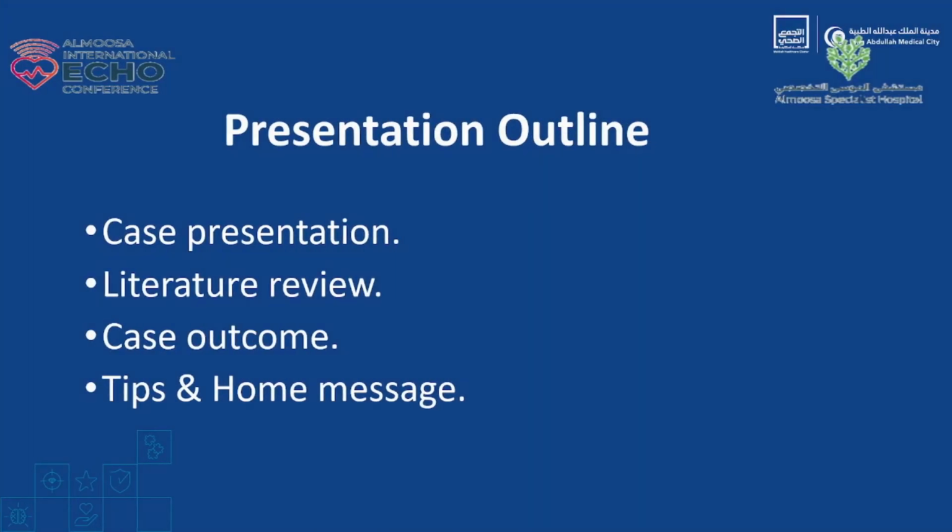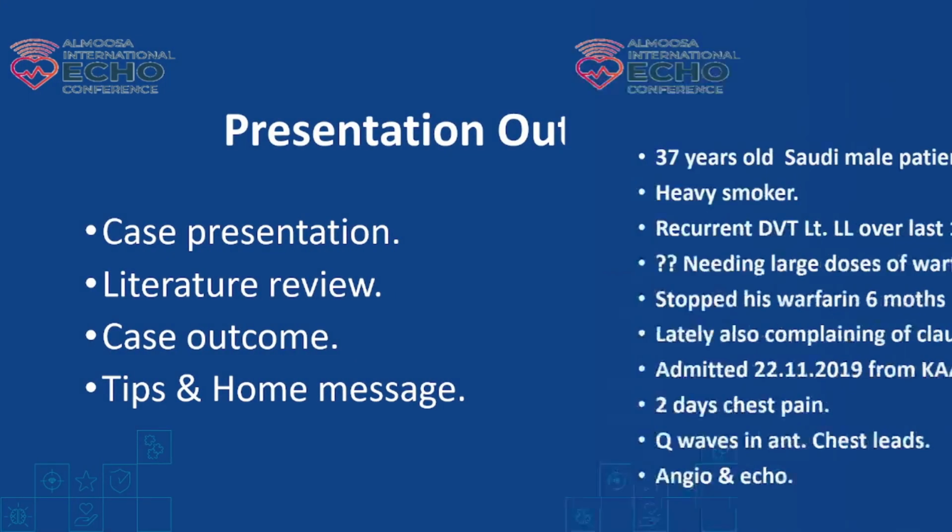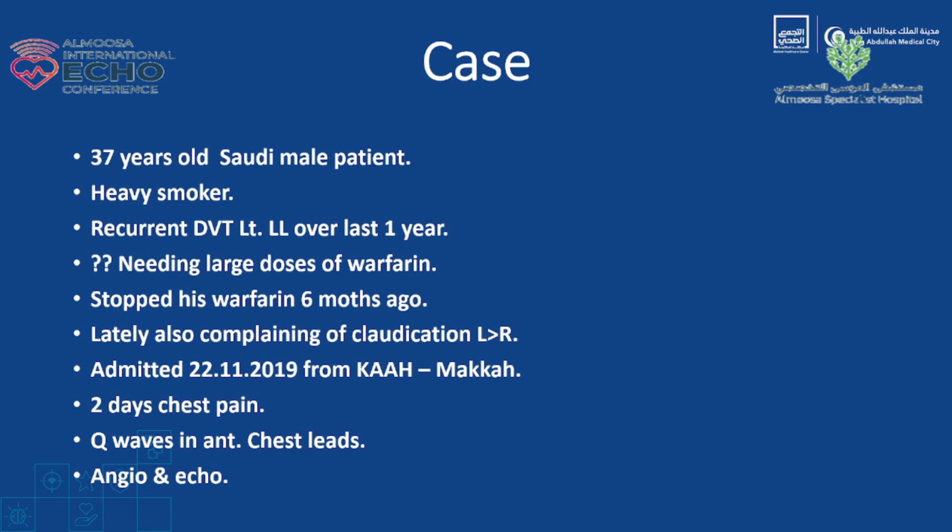This is my presentation, and this is a 37-year-old Saudi male, heavy smoker. For 1 year, he had recurrent DVT affecting his left lower limb. He mentioned he needed large doses of warfarin, but he stopped his warfarin 6 months ago by himself. And lately, he's complaining of some claudication affecting his left leg more than the right.